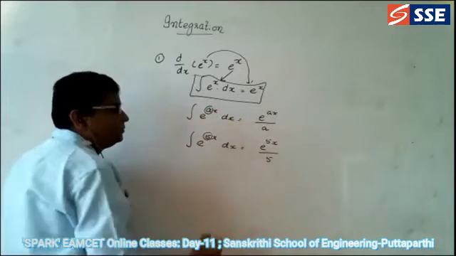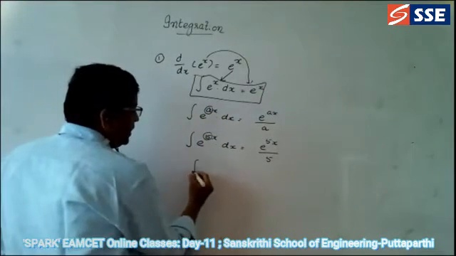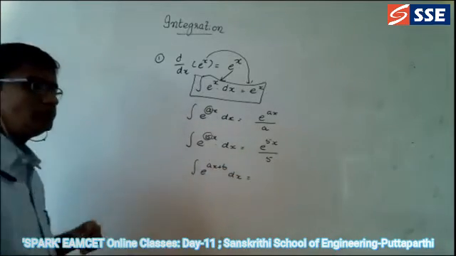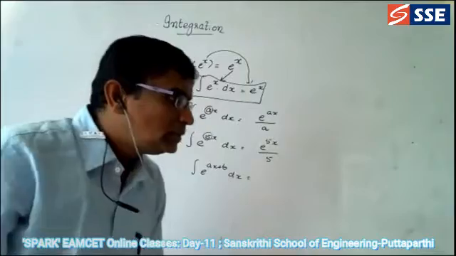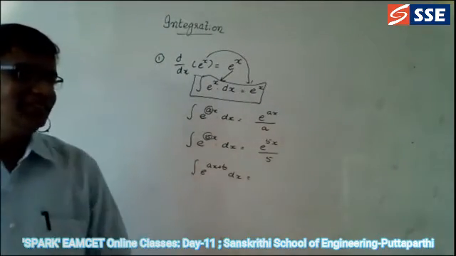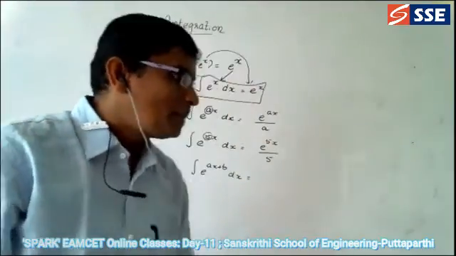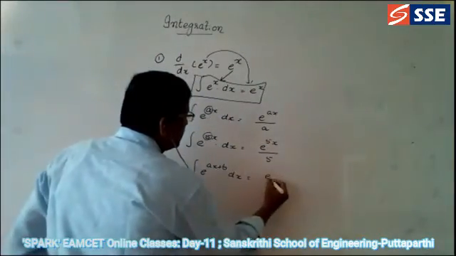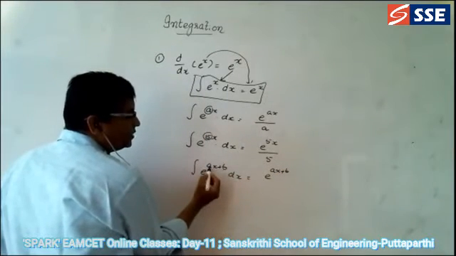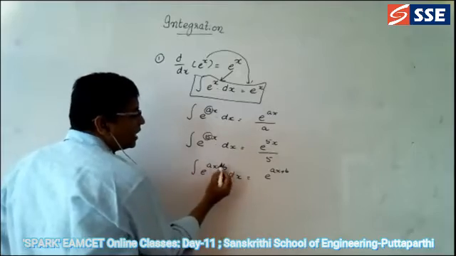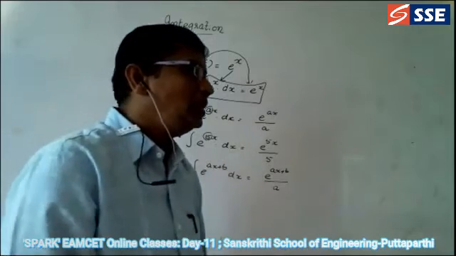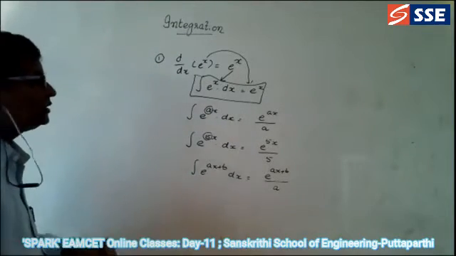Okay, in the same way, integration of e power ax plus b dx is equal to, this is also one formula. Integration of e power ax plus b into dx. Can anybody say the answer for this? Same as usual, e power ax plus b and differentiation of this. Differentiation of this is equal to a into differentiation of x, which is 1. Constant is 0. That's why it becomes e power ax plus b divided by a. So this is based on this.